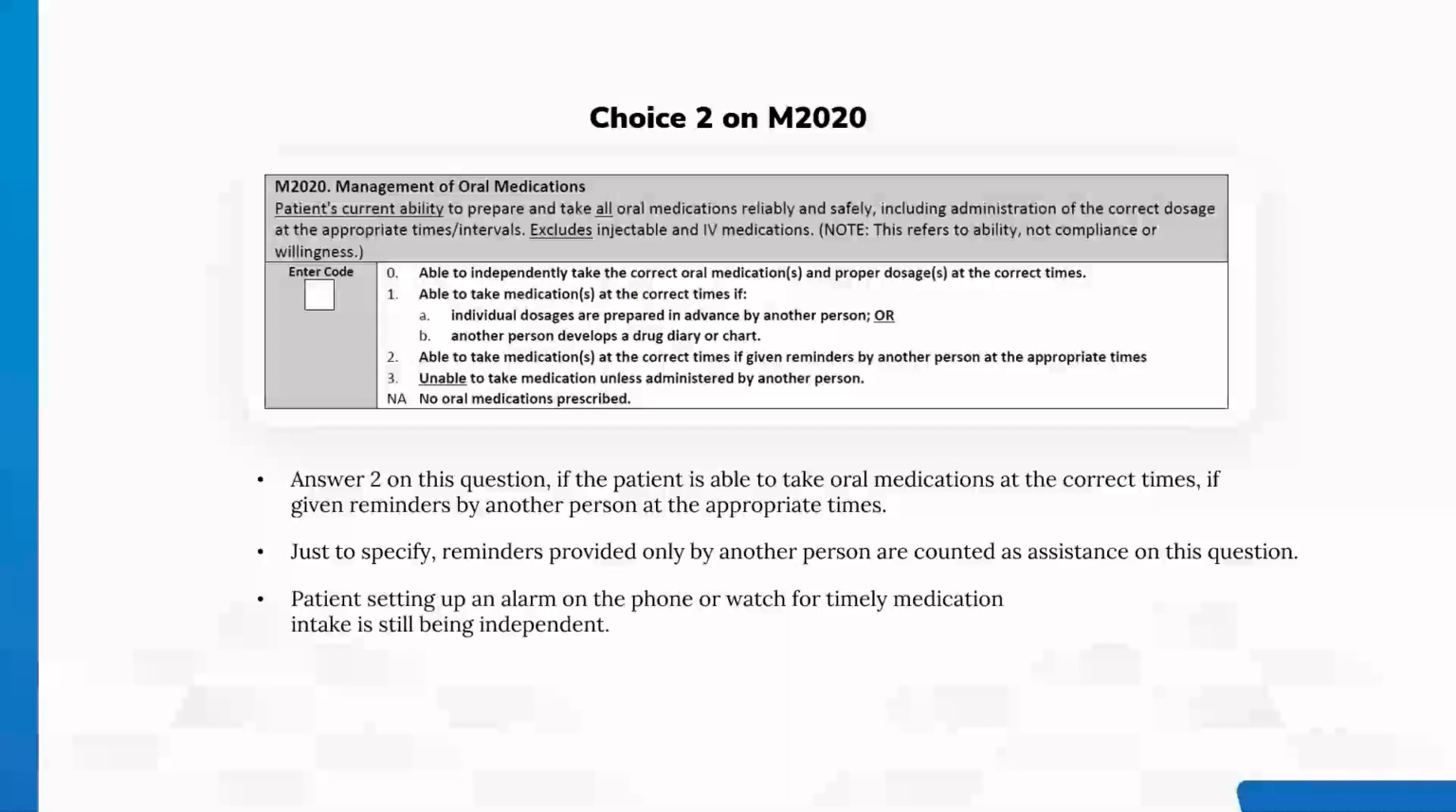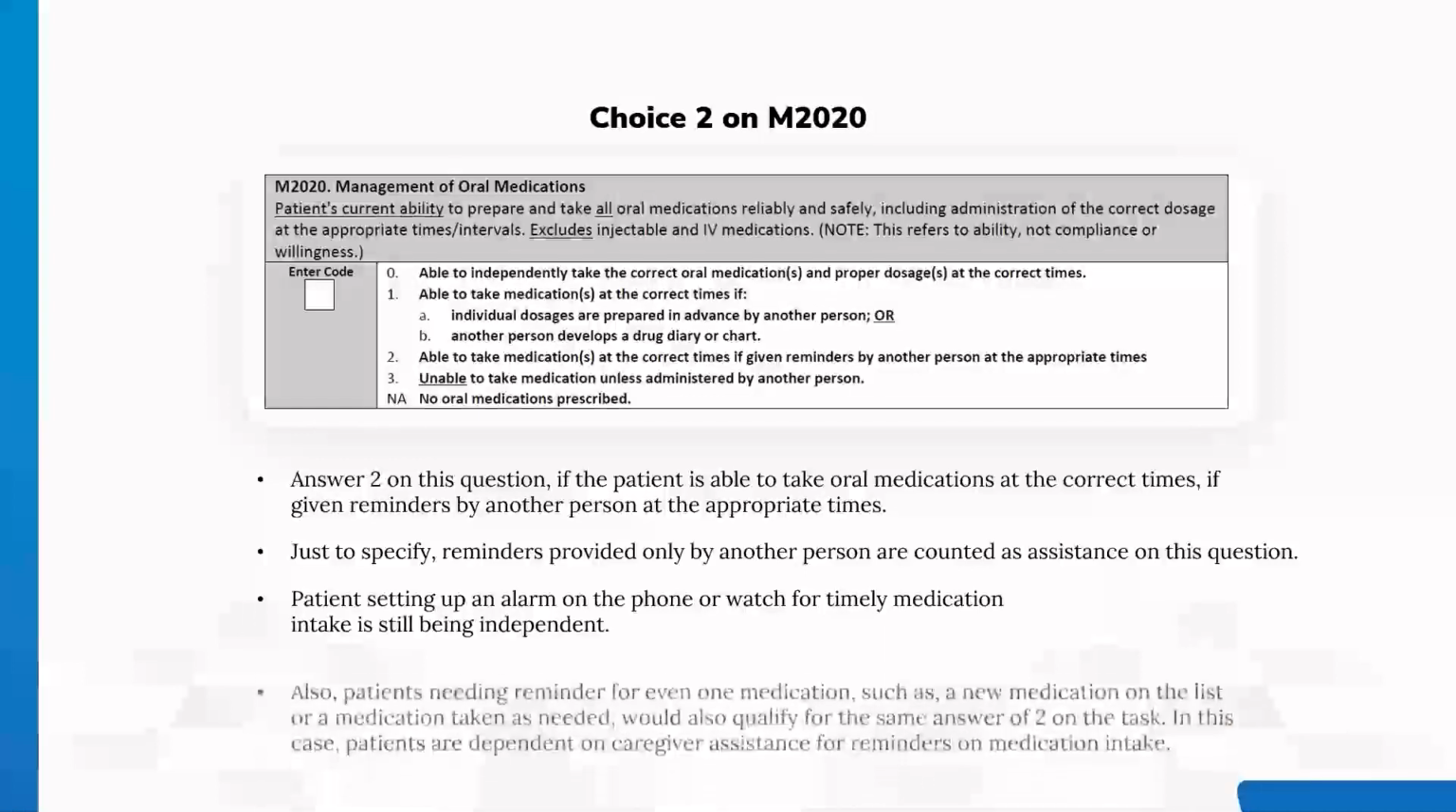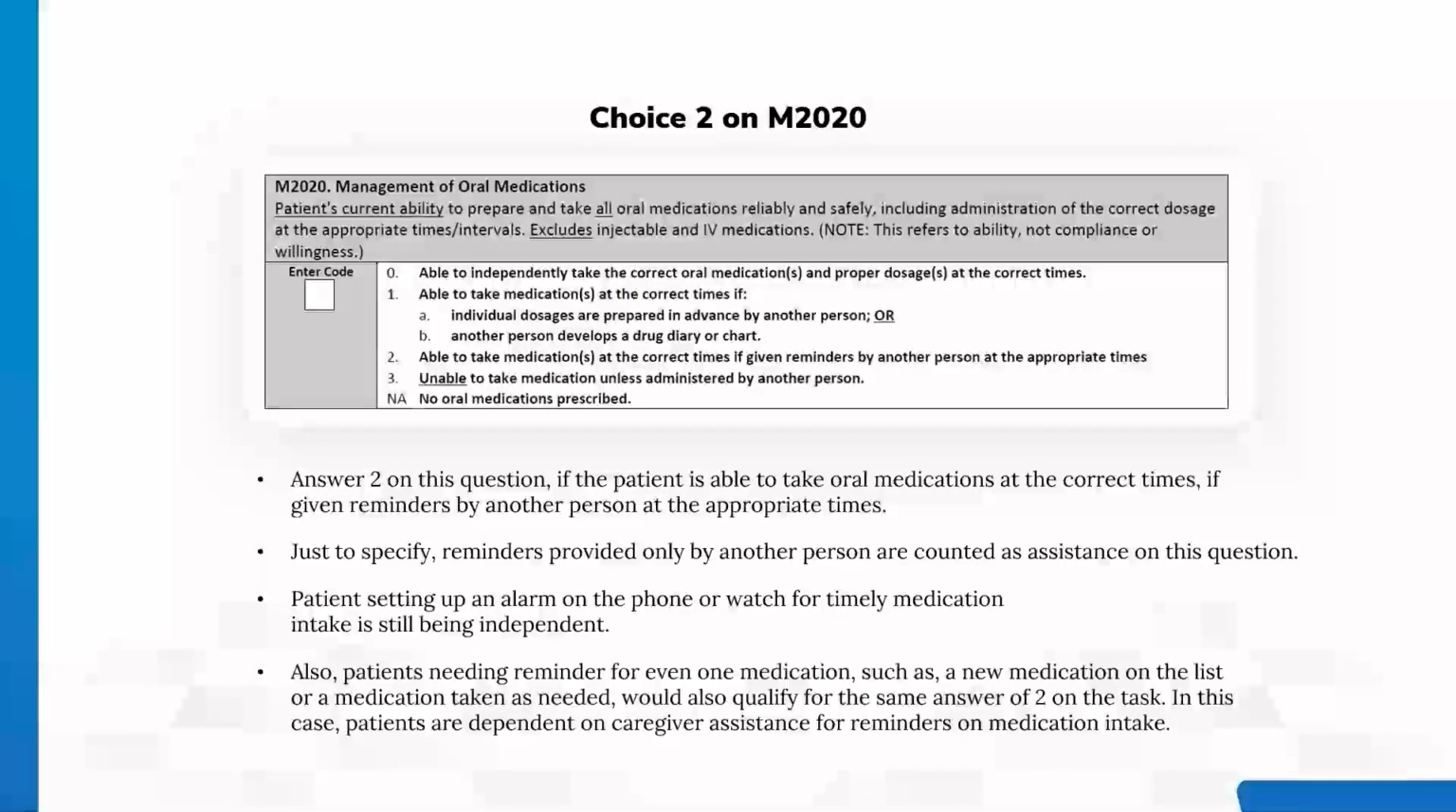Patient setting up an alarm on the phone or watch for timely medication intake is still being independent. Also, patients needing reminder for even one medication, such as a new medication on the list or a medication taken as needed, would also qualify for the same answer of 2 on the task. In this case, patients are dependent on caregiver assistance for reminders on medication intake.